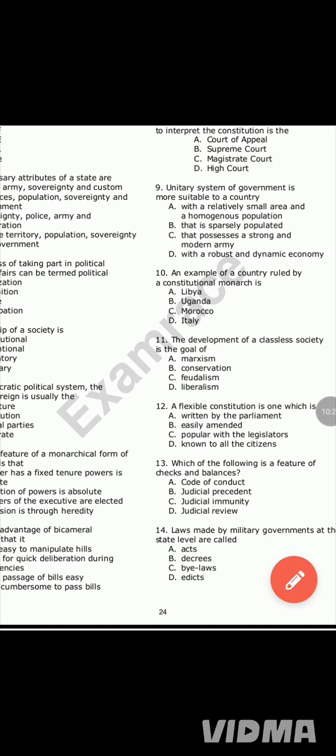So it means that a unitary government, or system, is suitable for a state with a small population and also belonging to the same ethnicity, what we call homogeneity in government. So the most correct answer to question 9 is option A, with a relatively small area and a homogeneous population.